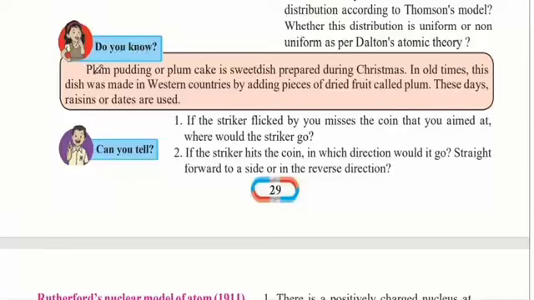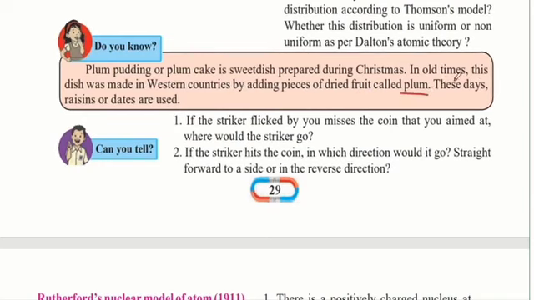Do you know, plum pudding or plum cake is a sweet dish prepared during Christmas. In old times, this dish was made in Western countries by adding pieces of dried fruit called plums. These days, raisins or dates are used. So J. J. Thomson named his atomic model the plum pudding model because he believed that just as you add dry fruits, raisins or dates to a plum pudding, similarly there are electrons embedded in the atom.